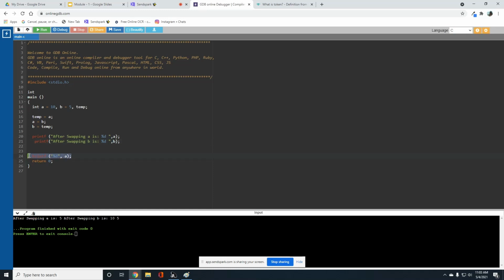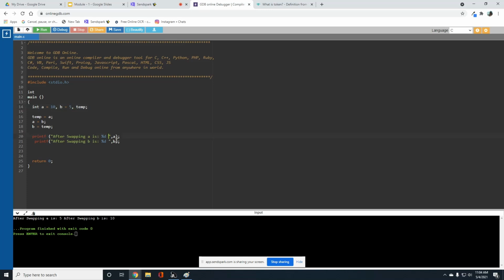Oh, here I have one more printf. Sorry. Okay. So if you observe here, after swapping, A is 5. Before swapping, A is 10. After swapping, B is 10. Before swapping, B is 5.